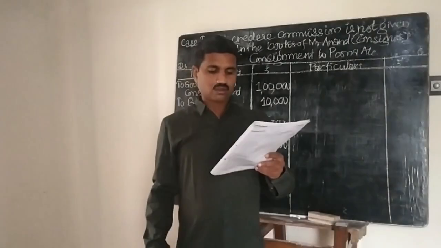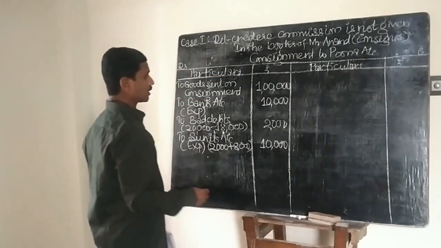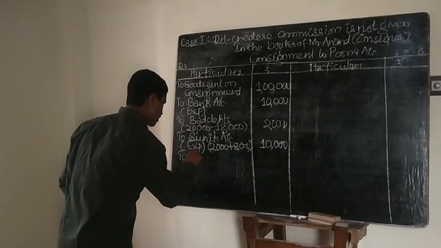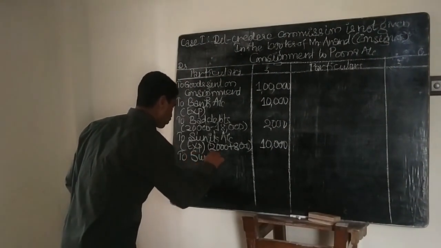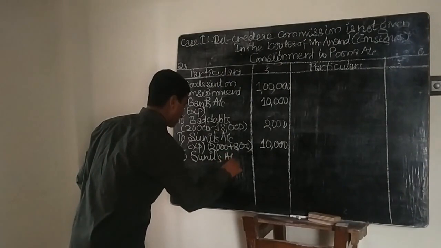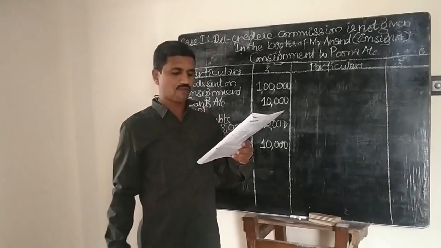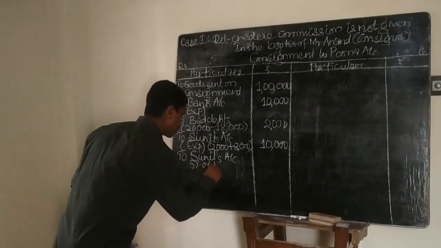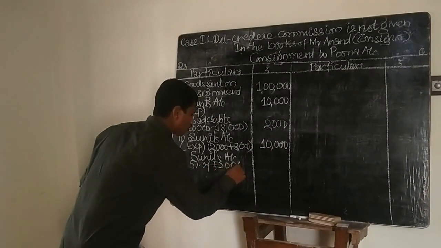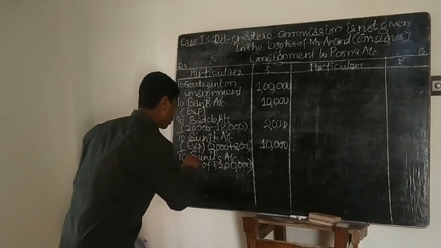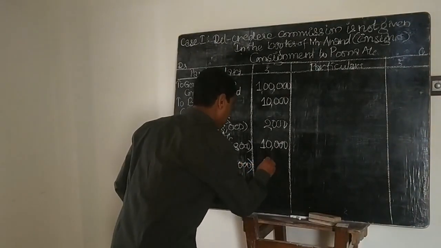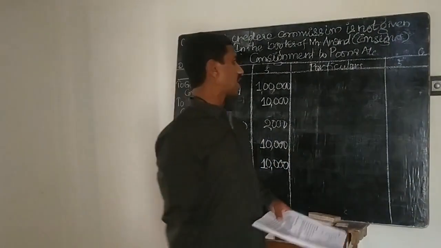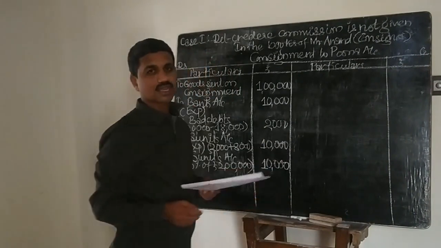Then when the commission is payable, the entry will be consignment account debit to consignee's account, that is Sunil's account. Here Sunil is paid a commission at the rate of 5% on sales. 5% of the gross sales given in the problem, rupees 2 lakhs, will be 10,000. Right?